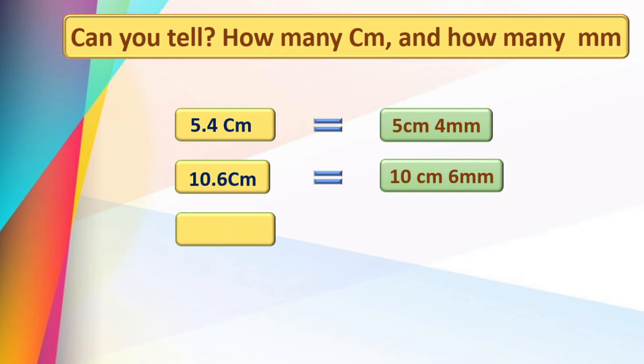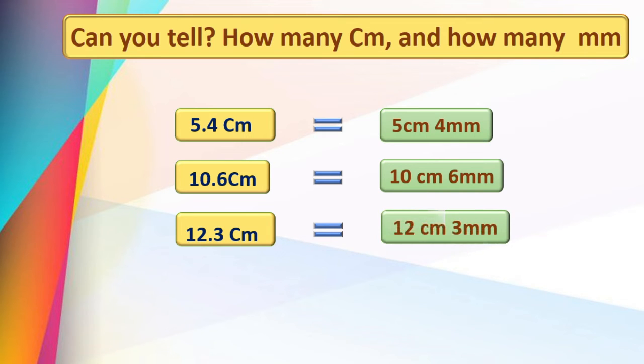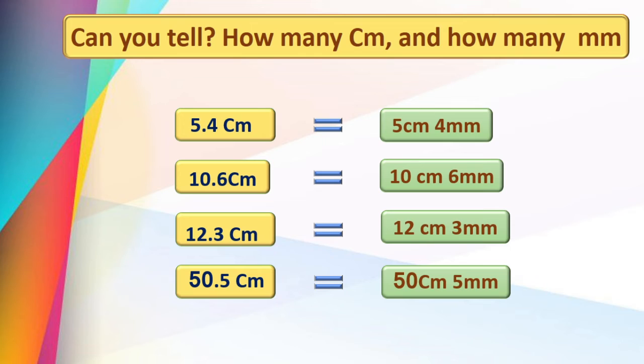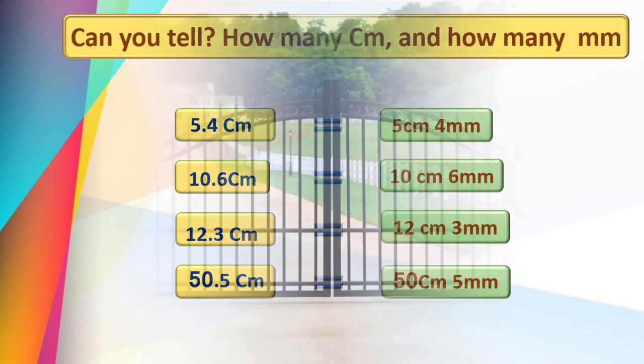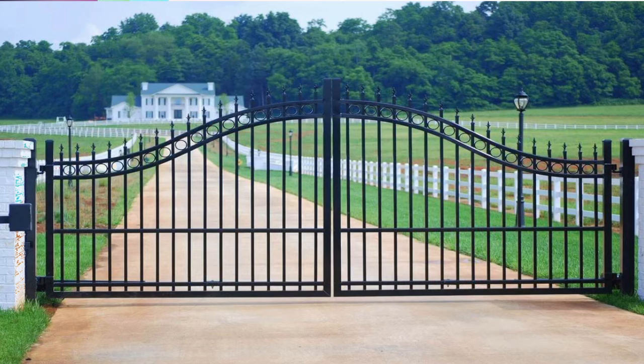Next is 12.3 centimeter. That is equal to 12 centimeter and 3 more parts, that is nothing but 3 millimeter. Here one more, 50.5 centimeter is equal to 50 centimeter and 5 millimeter. Right? Okay.